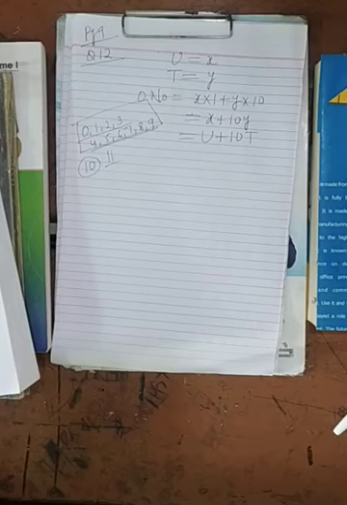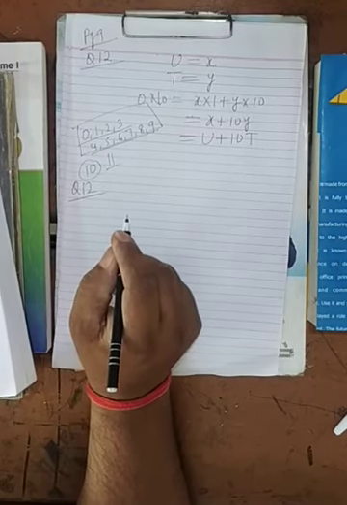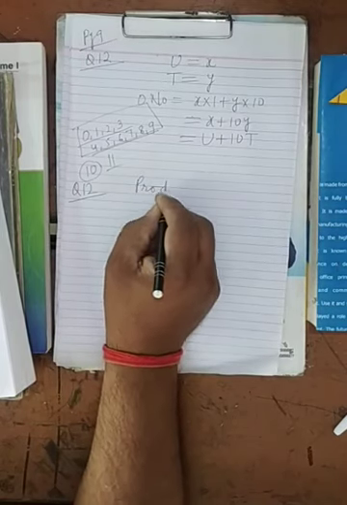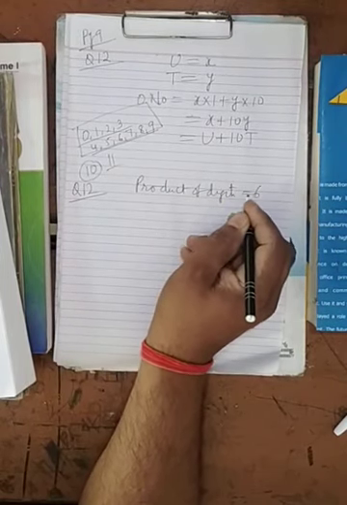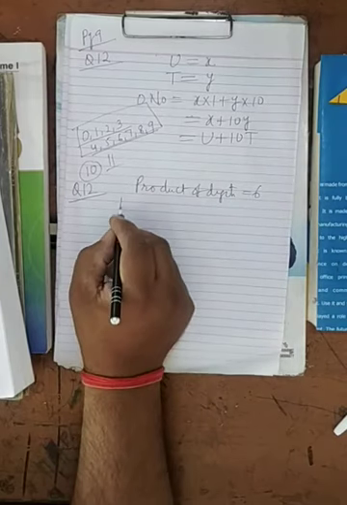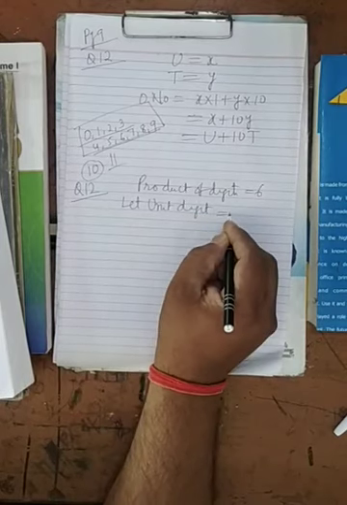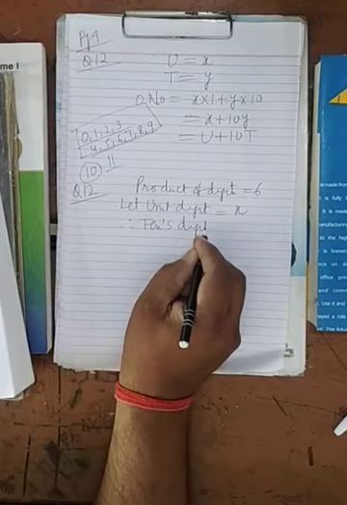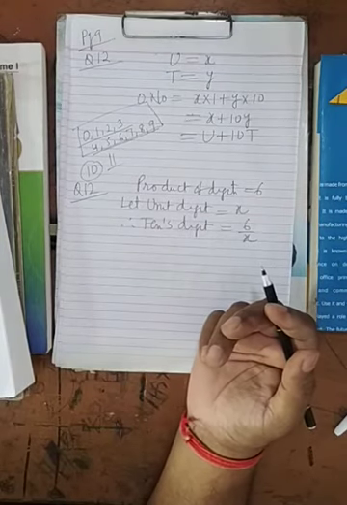Here, question number 12. A 2-digit positive number is such that the product of digits is 6. Product of digits equals 6. So you assume let unit digit equals x. Therefore tens digit will be equal to 6 upon x, because the product of both is given as 6.